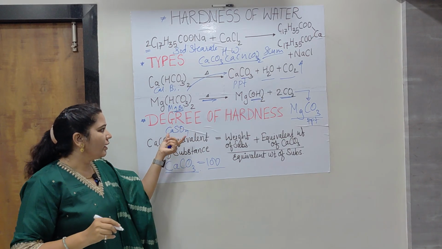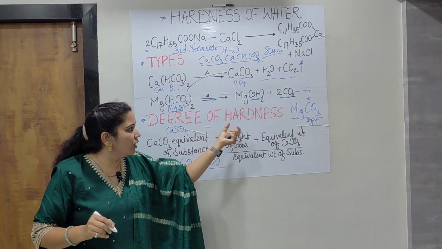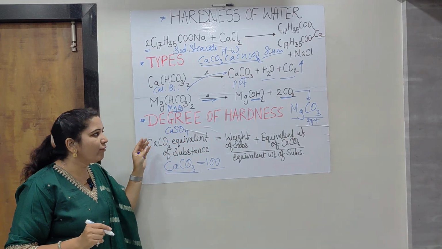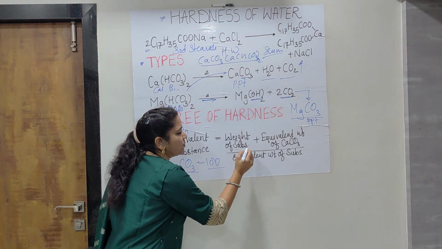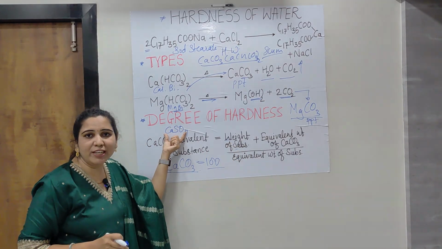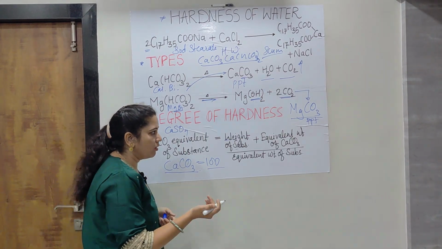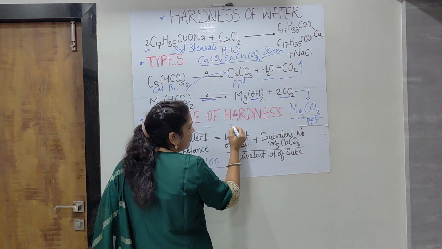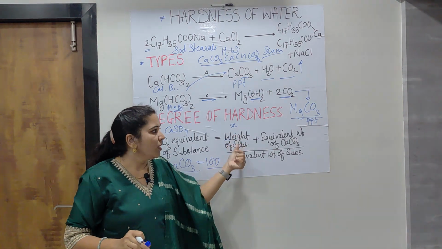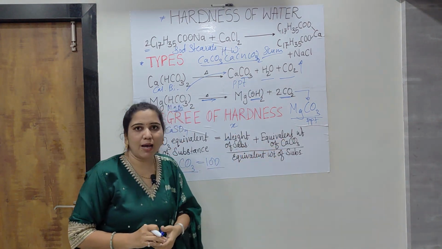How can we calculate the degree of hardness for this particular calcium sulfate? We write the weight of the substance, which will be given in the problem: how much calcium sulfate is present in your amount of water, for example x ml or x milligrams. Now the equivalent weight of calcium carbonate.